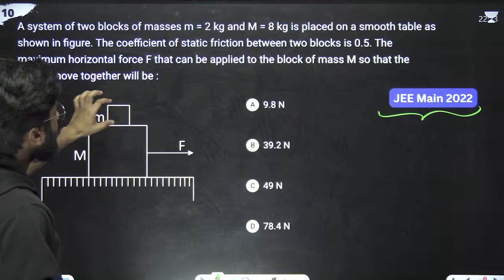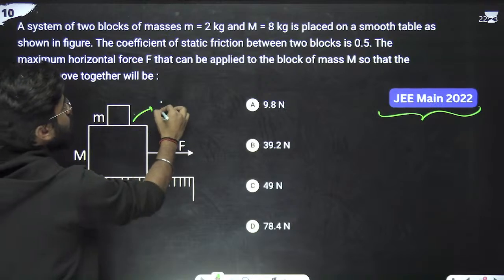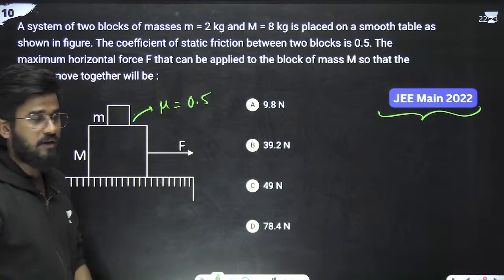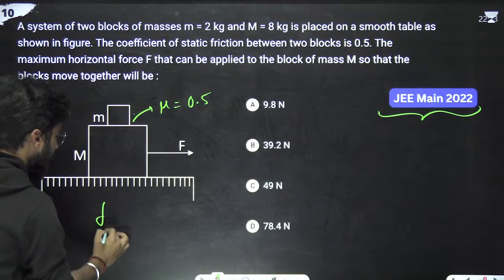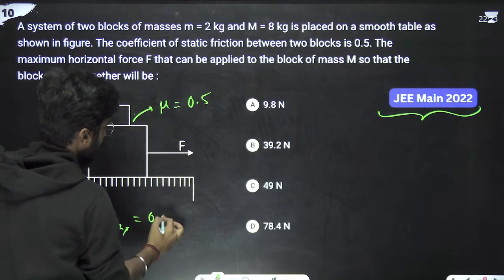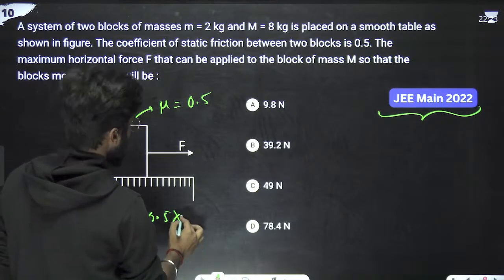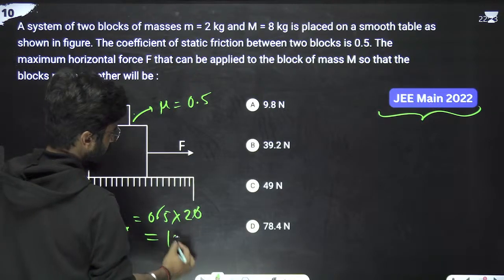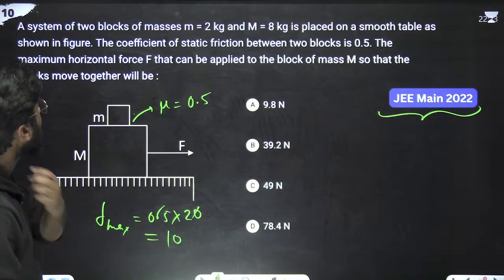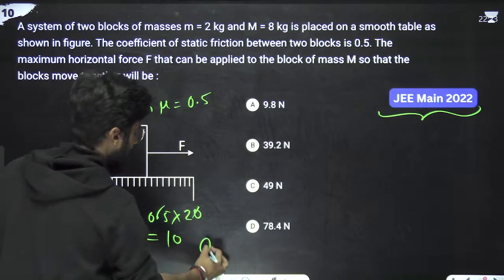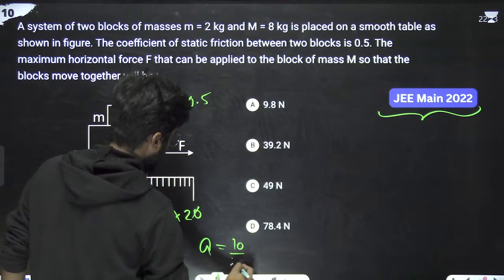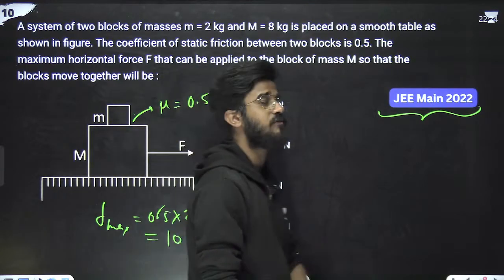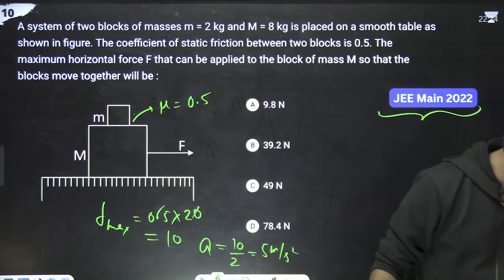For this, mu is equal to 0.5, so that gives the maximum friction. F max is 0.5 into m g, where small m is 2 and g is 10, so F max is 10 Newton. So the maximum acceleration a max is 10 by 2, which means 5 meters per second square. So this is the maximum acceleration with which these two blocks can move. Yes or no?